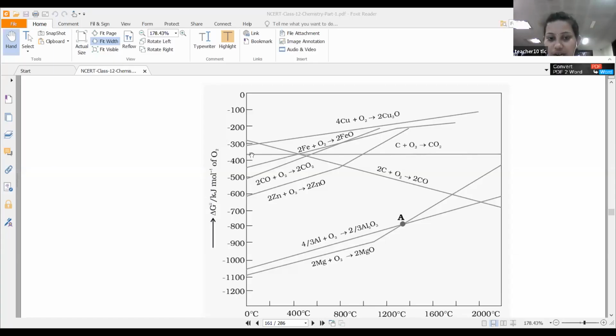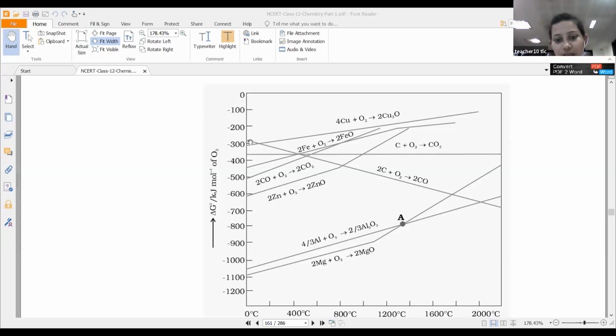Students, now how to select that reducing agent? You just concentrate on the iron line here. The reducing agent can be selected according to the Ellingham diagram. Students, can you see this line? Okay, this is the iron line, students. For the reduction of iron oxide, this is the metal oxide graph. For this reduction purpose, I can use two things as a reducing agent here.